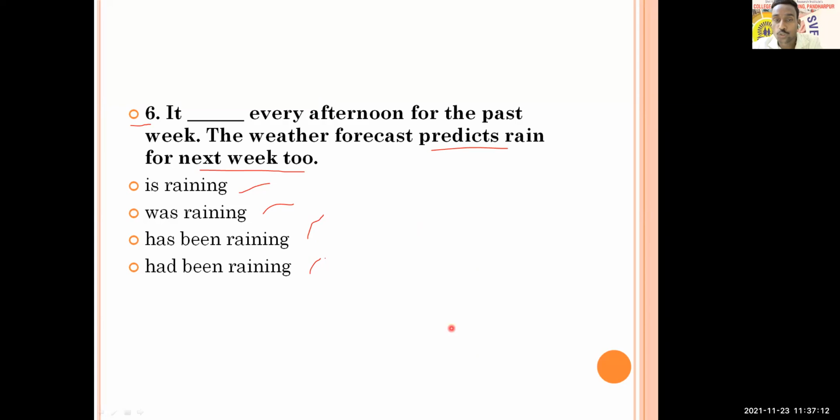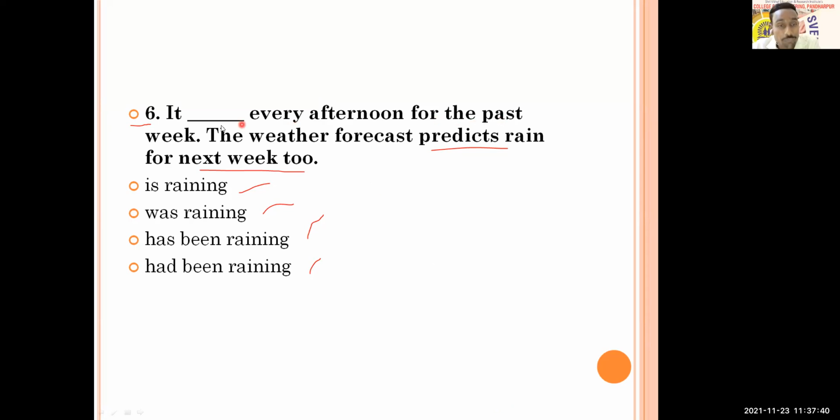You can get clues from these things. Think about the sentence. The first part is every afternoon for the past week, and the prediction is rain for next week also. Okay, Mansi Salgal, that's fine. We will get the answer at the end. All right, so let's try to figure out the answer.